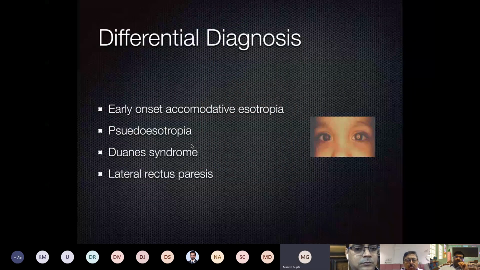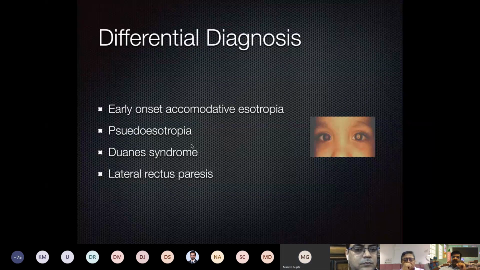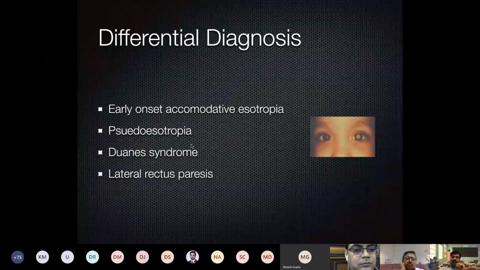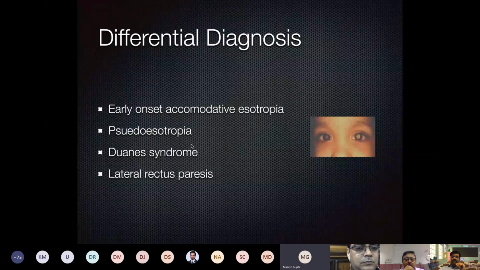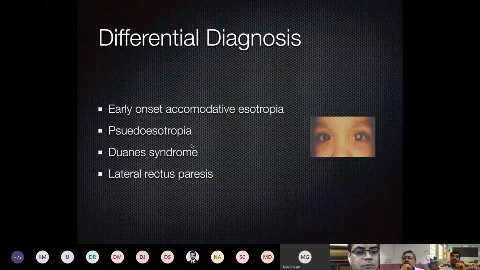Now, how do we diagnose this, or what is the differential diagnosis? One can be a rare possibility, which is early onset accommodative esotropia. How will we differentiate that? The difference between the two is, first, infantile esotropia is a very large angle esotropia.